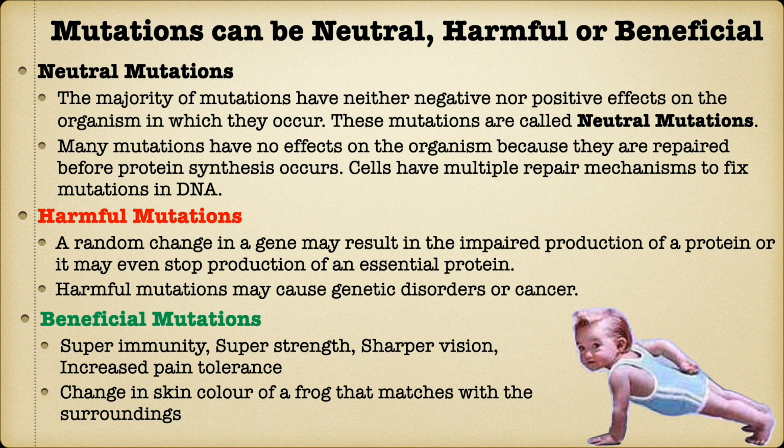Harmful mutations. Some mutations interrupt the protein synthesis process or they completely halt it. These mutations are potentially carried over generations and they may cause cancer. Such mutations are called harmful mutations. Beneficial mutations. Some mutations may provide us strong immunity. They may strengthen our muscles and bones. They might make our vision sharper. These mutations are beneficial mutations.